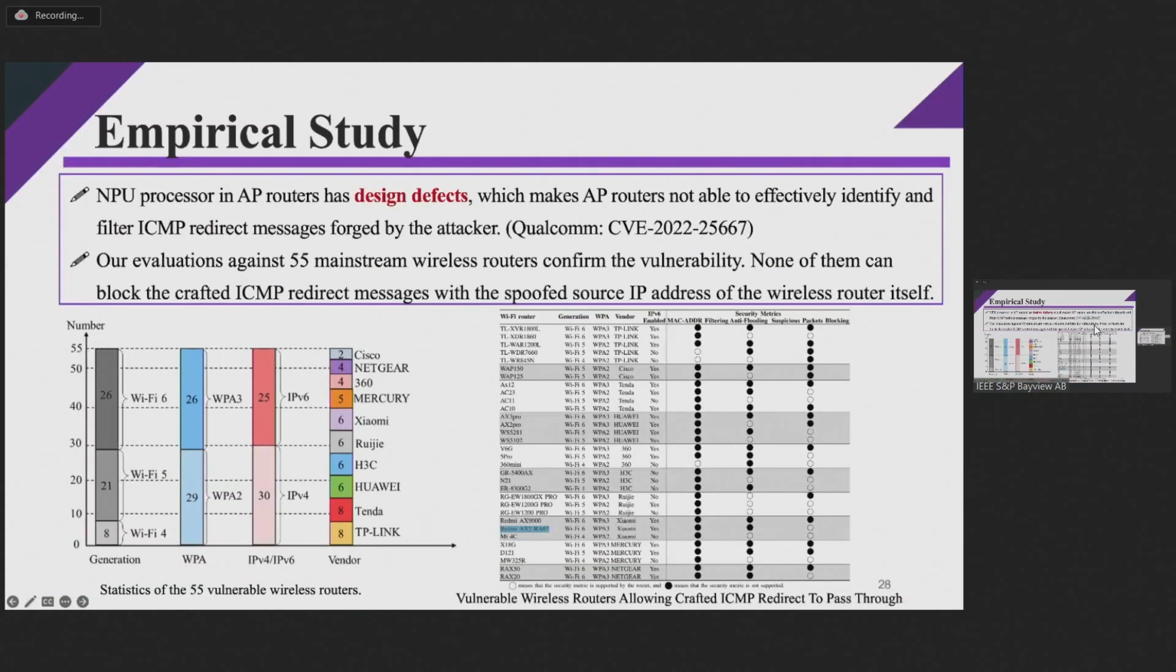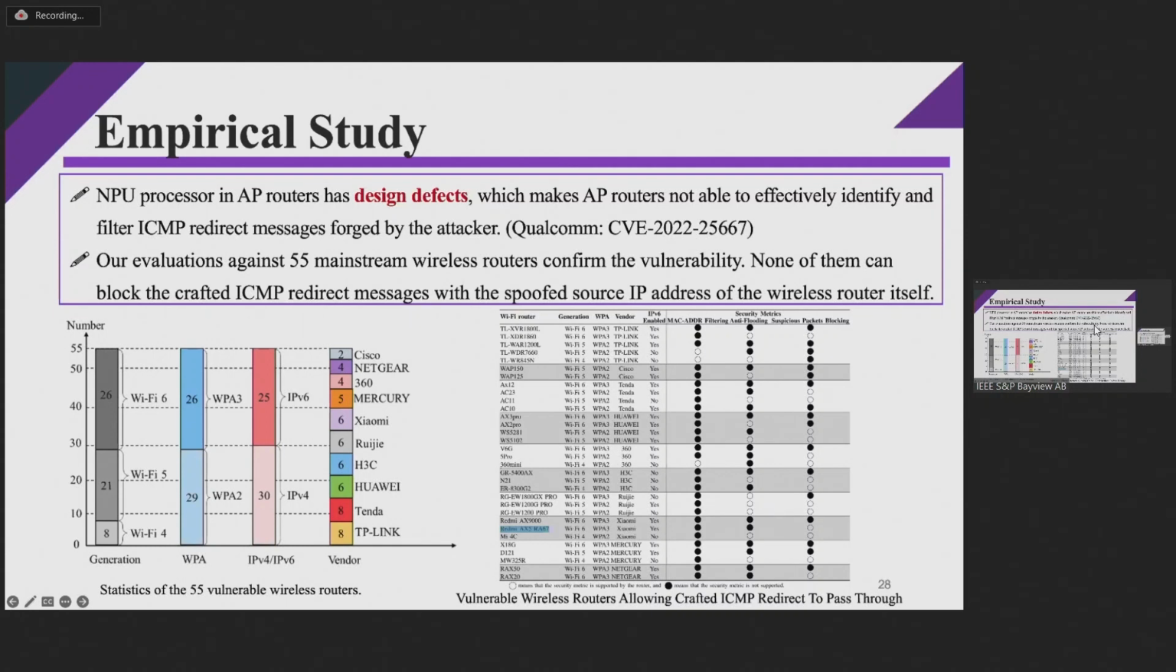We first investigate if the APs can block this kind of crafted ICMP redirect message issued from the attacker. Theoretically, the AP should be able to identify the illegality of the crafted ICMP redirect, because the source IP address is specified as the AP itself, and then it should discard it.